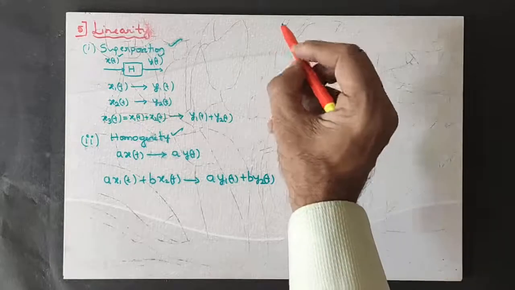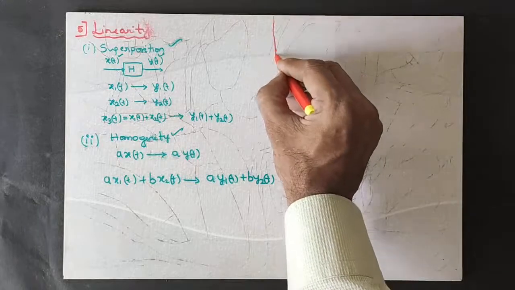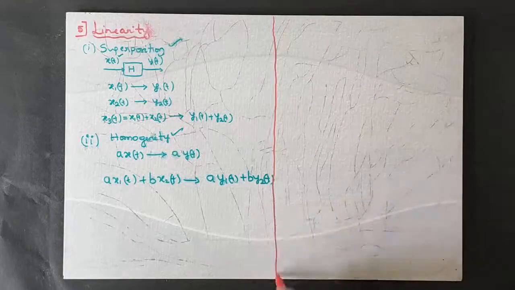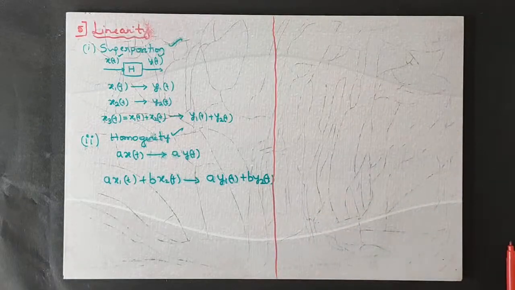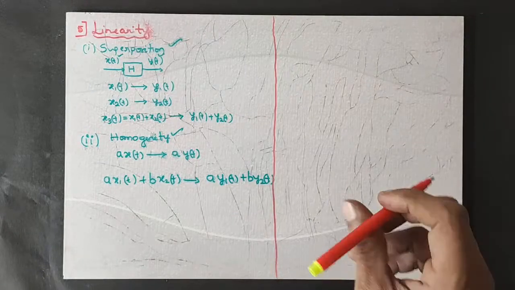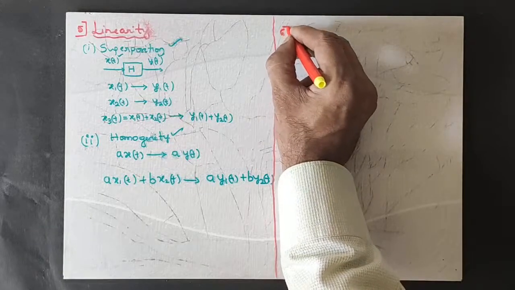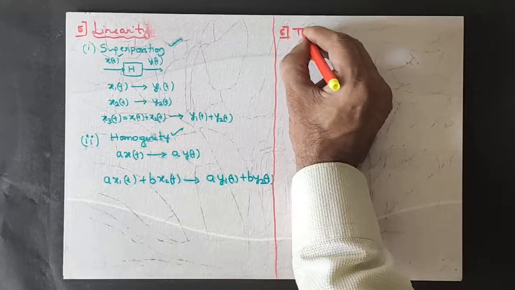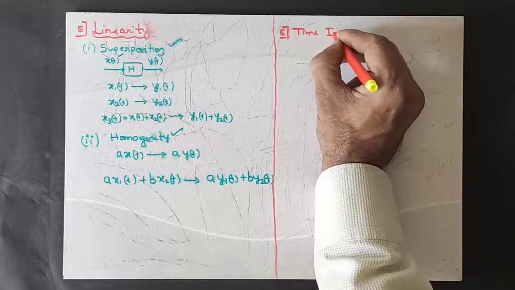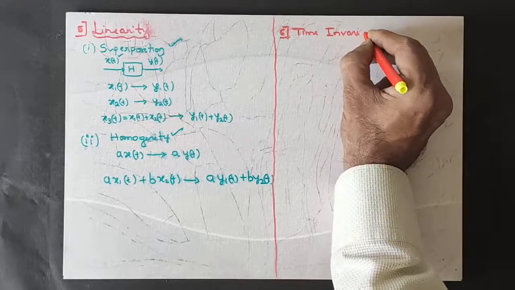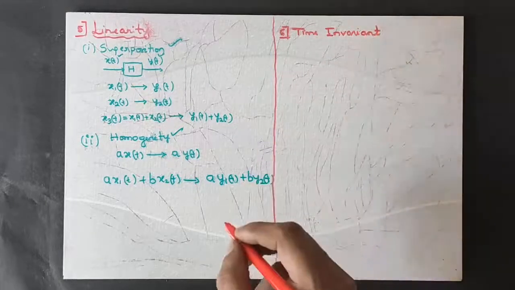Let us find out the last property, that is the time invariant property. These properties will be very clear when I take some numerical examples. Let us wait for a numerical example. I am just giving you the theoretical background of all this. The sixth property is the time invariant property.